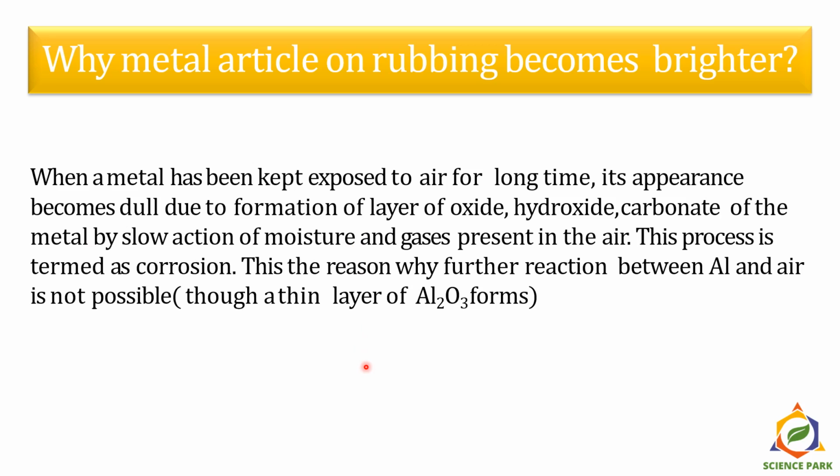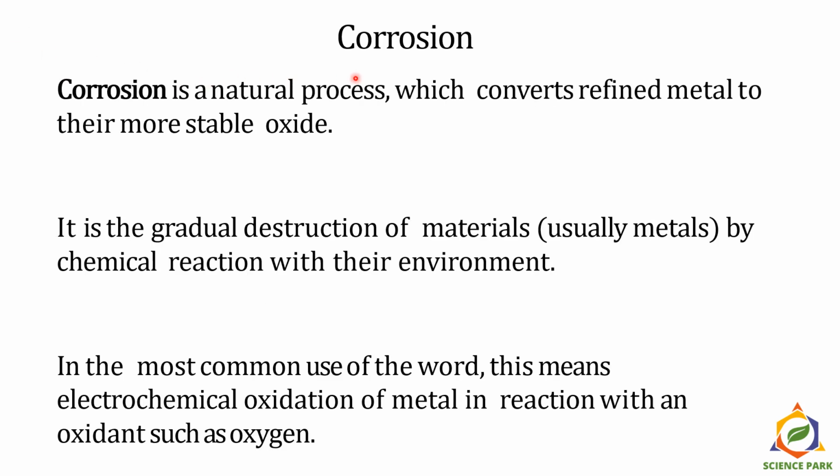This process is called corrosion. This is the reason why further reaction between aluminium and air is not possible, though a thin layer of alumina always forms on the top of the aluminium utensil. Now let's see more about corrosion.